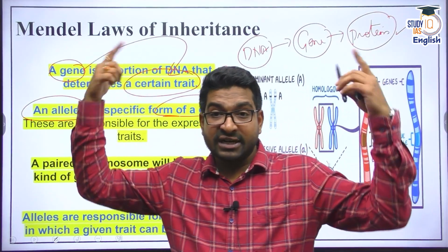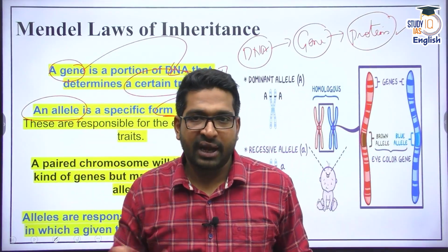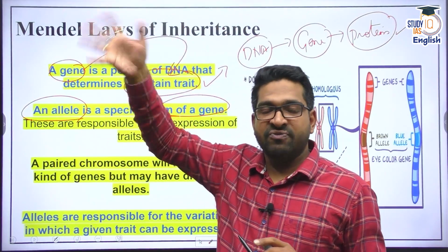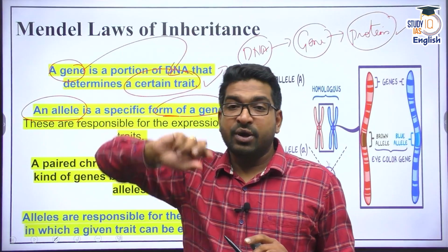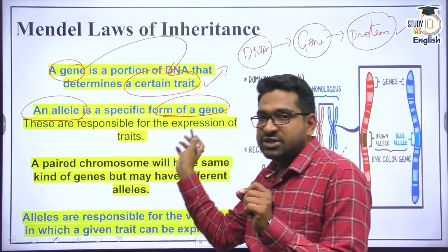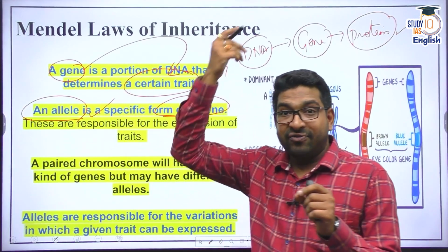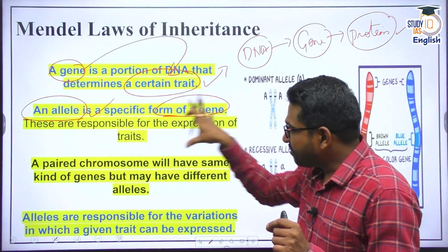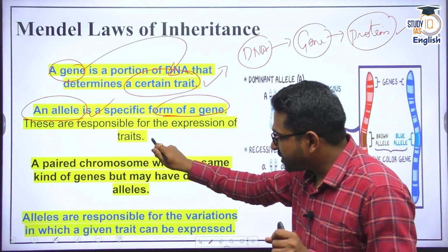Now, that inheritance comes from parents. You do know that. As I told you, I have black hair, not blonde. There would be a person in the US or somewhere who might have blonde hair. Why? Because of certain specific genes which we call alleles, which phenotypically can be seen, as I told you, the black hair. So alleles are some form of gene which are responsible for expression of that trait.